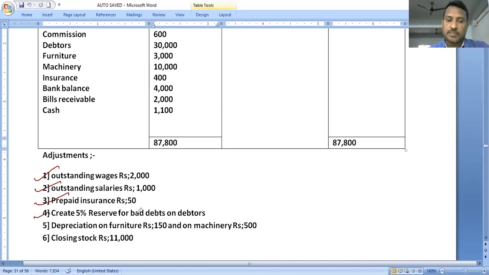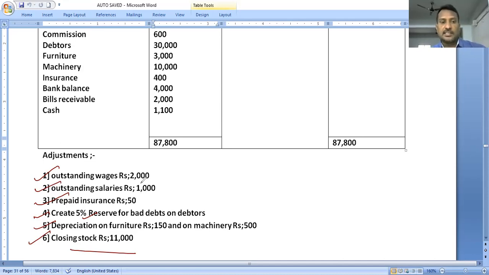Create a 5% reserve for bad debts. It is considered a loss, shown on the debit side of the profit and loss account, and deducted from the debtors on the asset side of the balance sheet. Depreciation is a loss on the debit side of the profit and loss account, and it is deducted from the concerned asset on the asset side of the balance sheet. Next is closing stock. It is shown on the credit side of the trading account, and then on the asset side of the balance sheet.